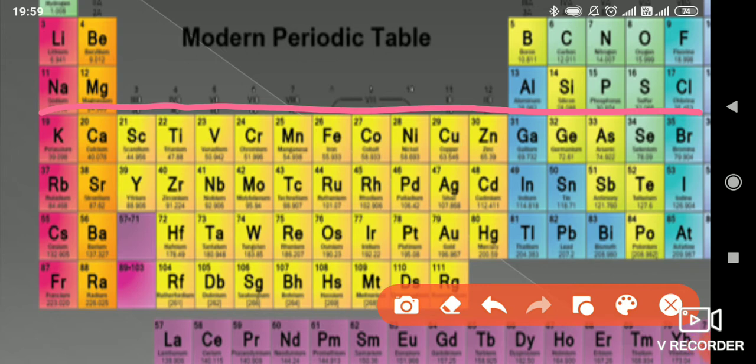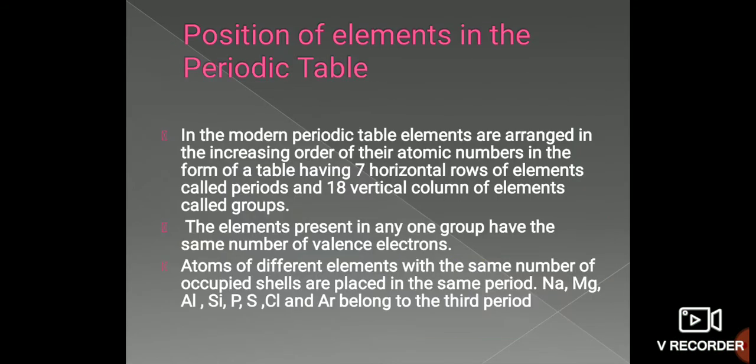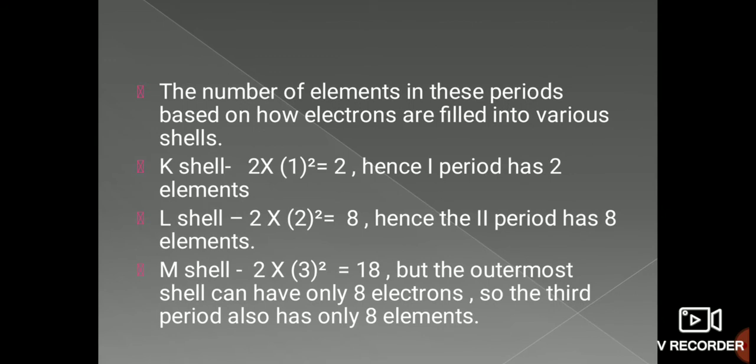This is the third period. So this is how it has been considered and explained. This is about the position of elements in the periodic table, and even the number of elements in these periods is also based on how electrons are filled into various shells.